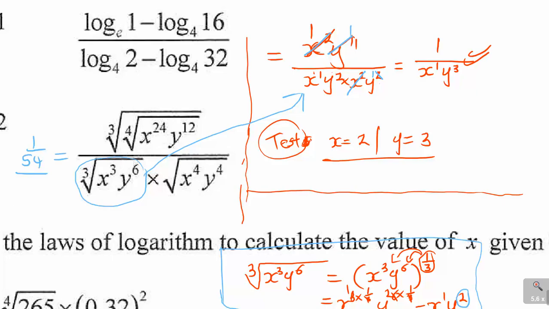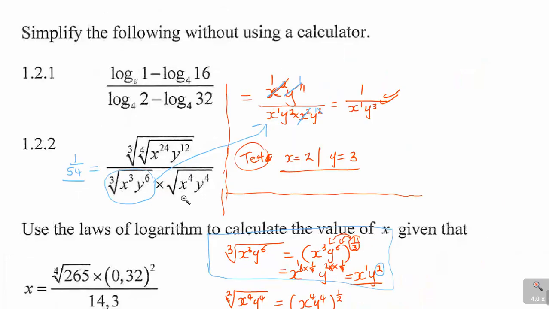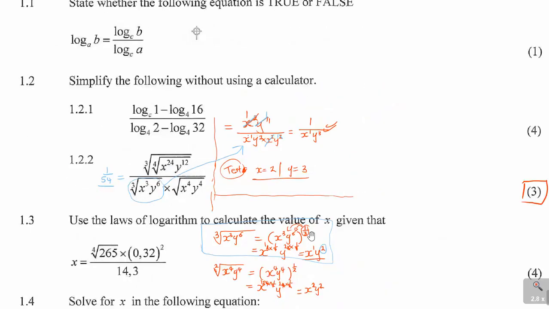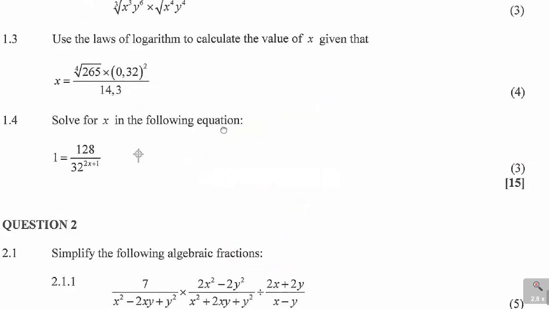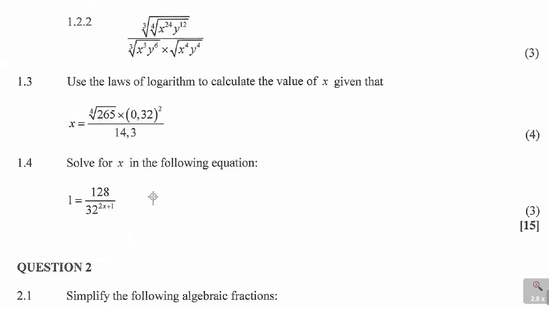So that is how I can simplify something that was actually supposed to be wrong. I correct it along. So as I said, this was 3 marks. So if you did it correctly, you are supposed to get your full 3 marks. Alright, now let us move on to look at question 1.3.